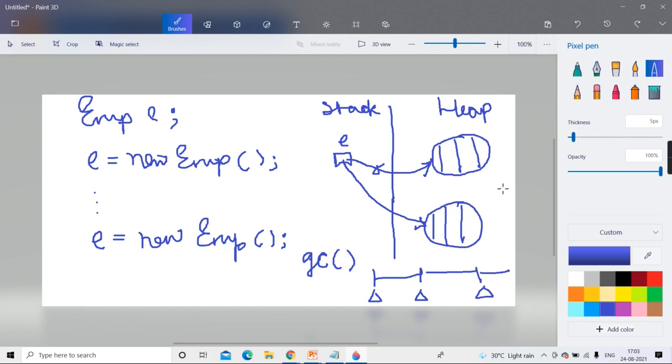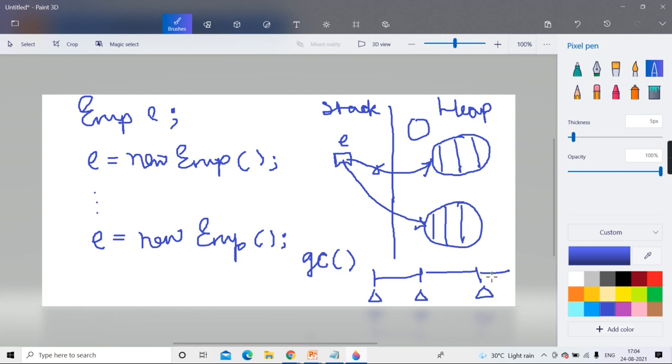And who will put it into the free list? The garbage collector. And is that garbage collector called immediately, the moment an object reference is lost, the moment an object's ref count becomes 0?